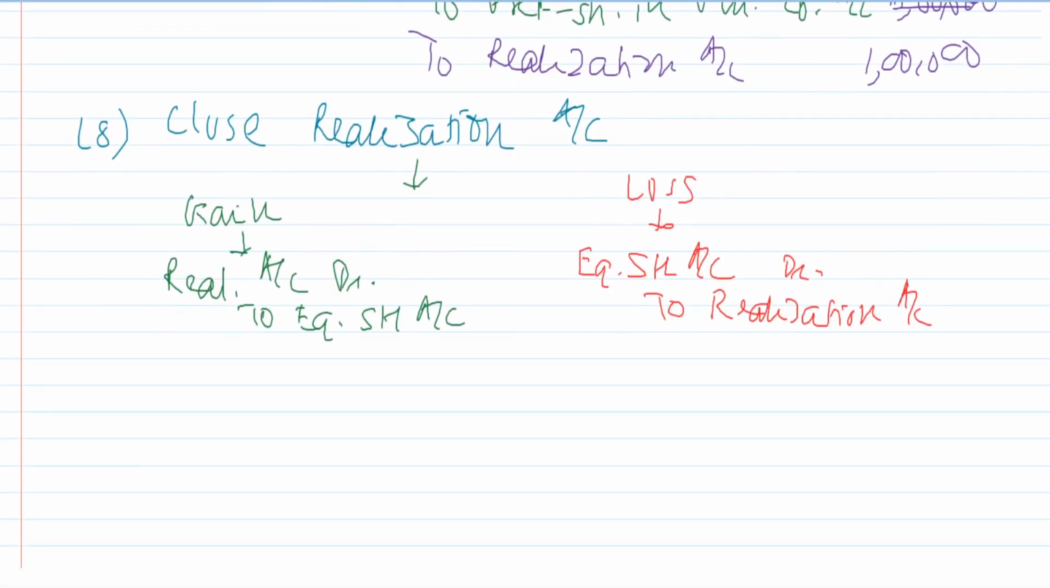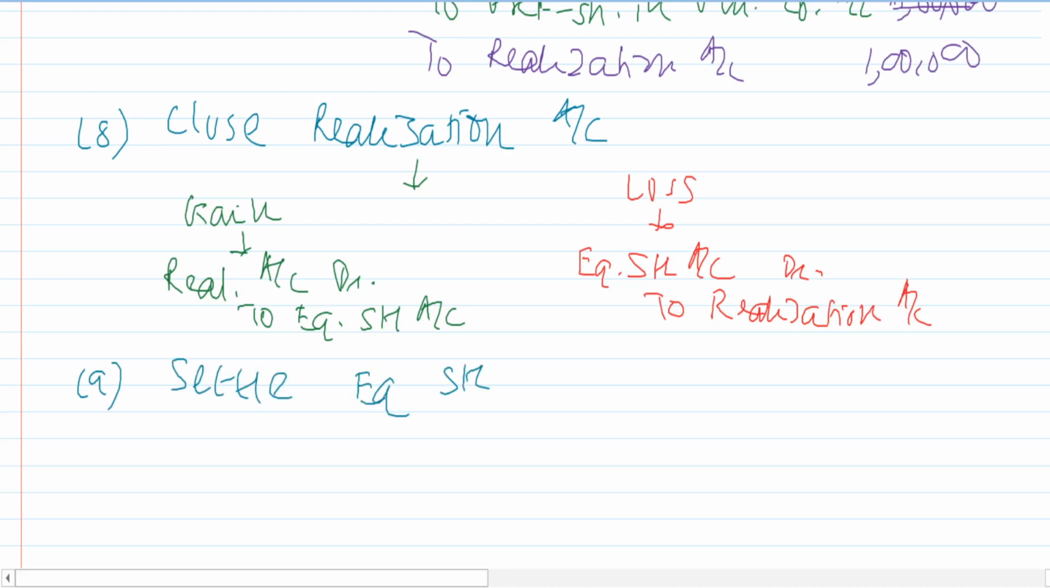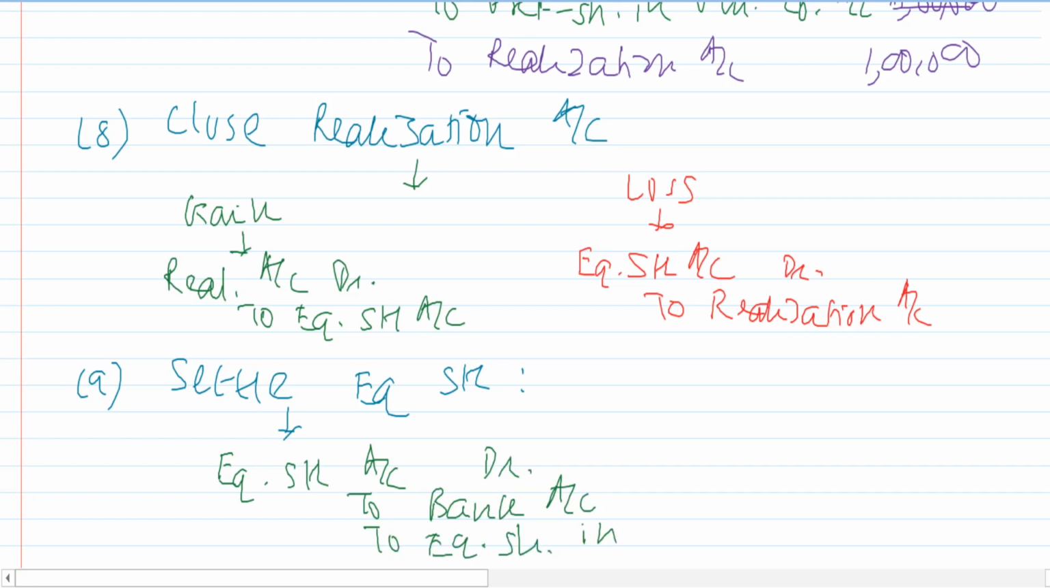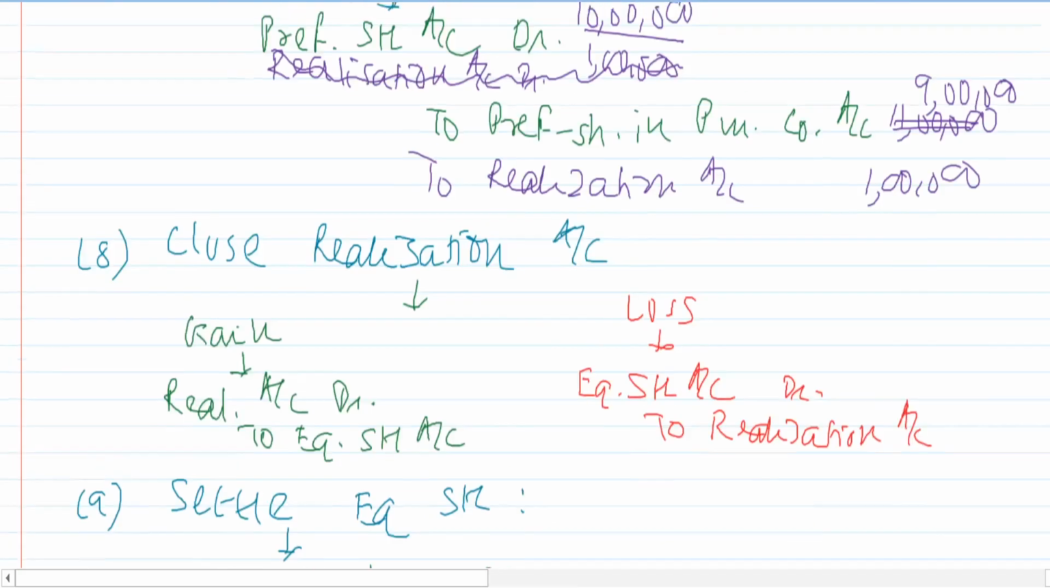Finally, the last accounting entry, you will settle equity shareholders. The accounting entry for this shall be equity shareholders account debit. If you have to give cash to them, then cash and bank account credited. And you may have to give equity shares in purchasing company account. Okay, these are the final payment that we'll be making.